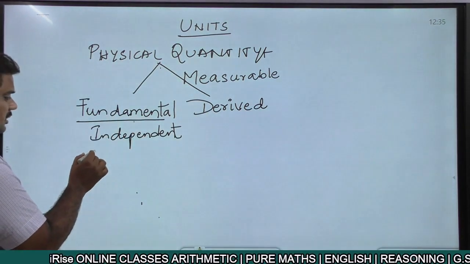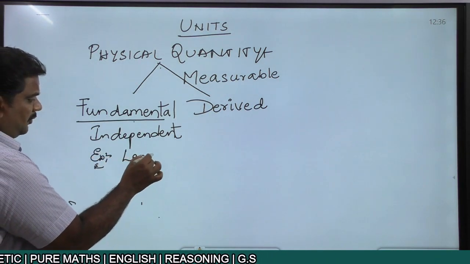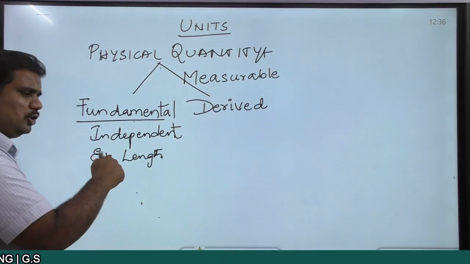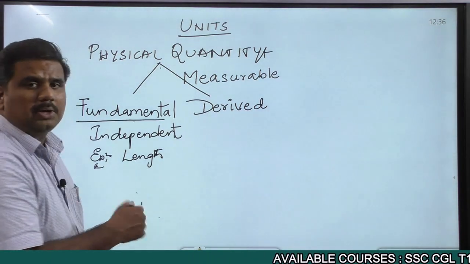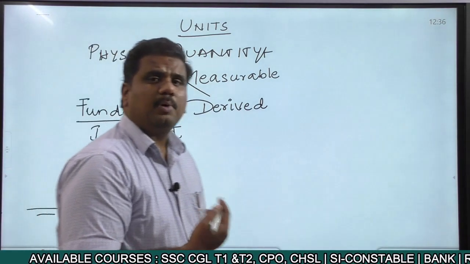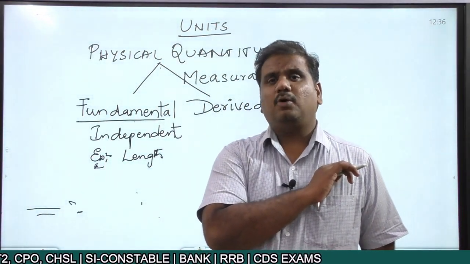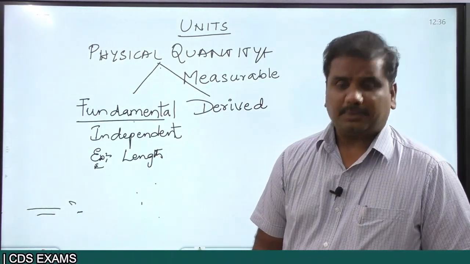For example, take the case of length. The length of an object is completely independent of all parameters. It is not dependent upon mass, time, force, or speed or velocity. Since it is not dependent upon any other parameters, we say that length is a fundamental quantity.